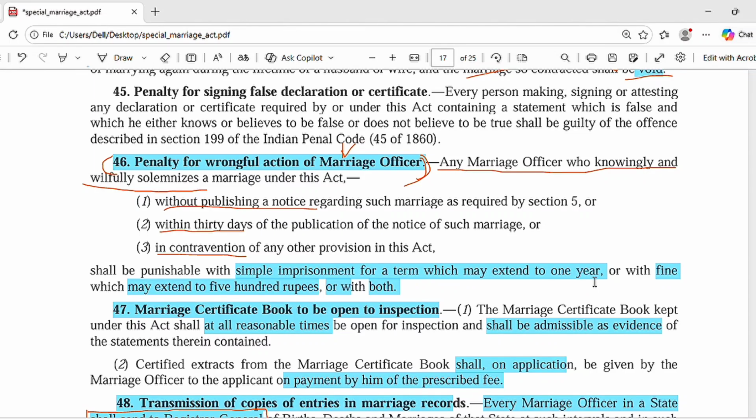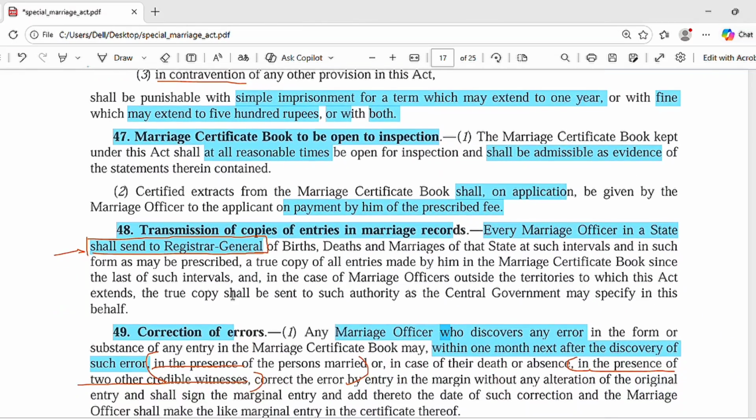As we already know, under section 47 the marriage certificate book will be open for inspection at reasonable times, but with fees. There will be an application and fees payable to the marriage officer. Whatever the marriage certificate book says is admissible as evidence in court. Now section 48 deals with the transmission of copies of marriage records.